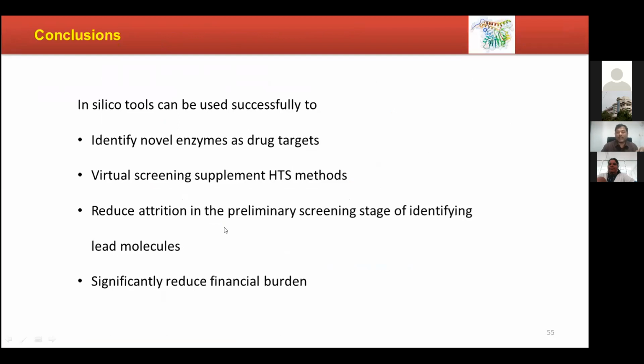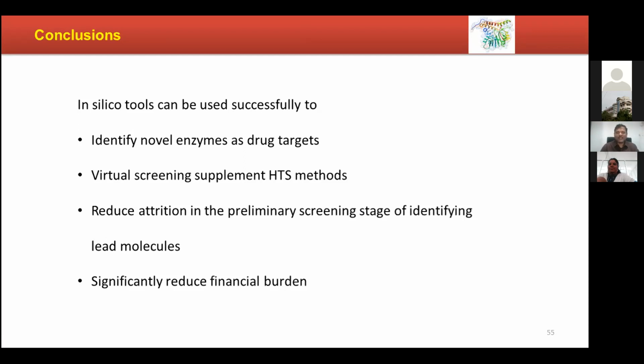They reduce the attrition rate and increase the speed at which you can identify a lead molecule. Lead molecule identification itself takes a huge time. It significantly reduces financial burden. Now, how much money have we spent on this work? We have spent closely 30,000 rupees, maybe less than that, because for all the tools that we used, either we took help, especially in case of software, or we got them through the internet only. So that is the way we have done it.